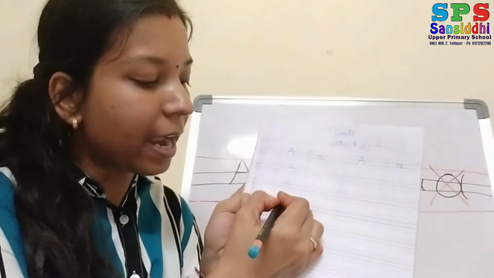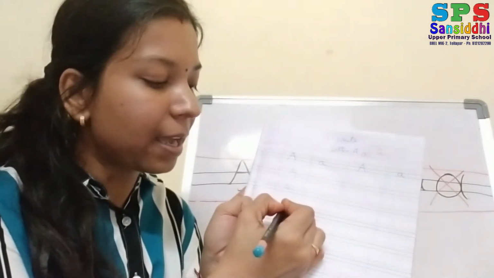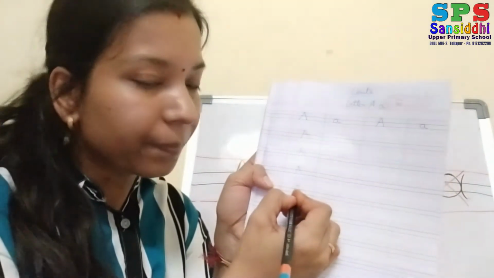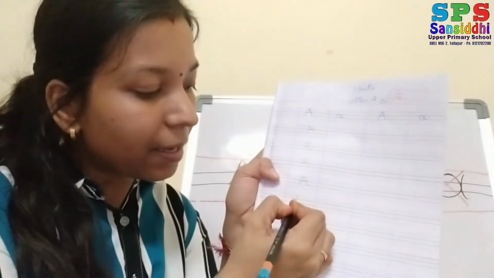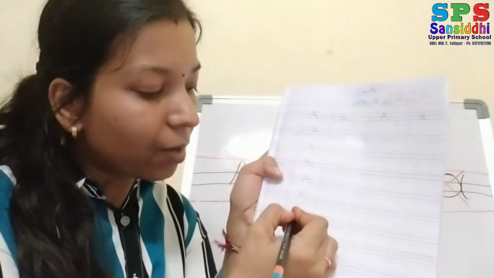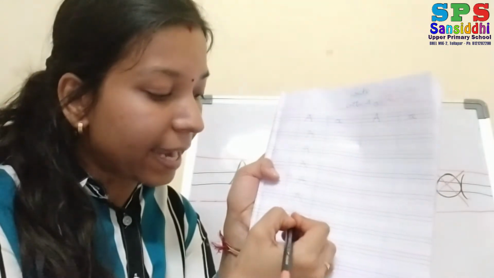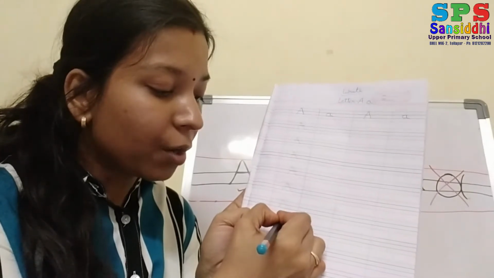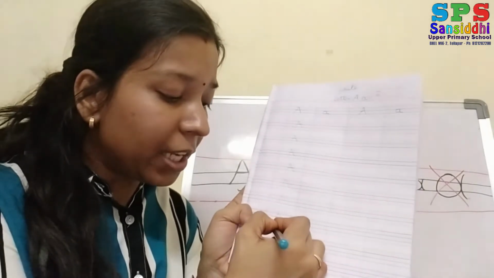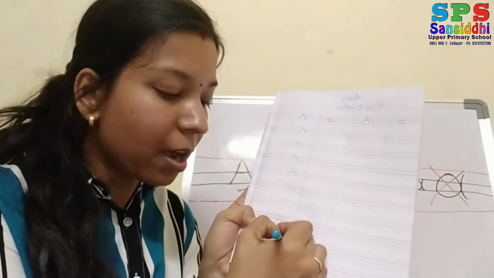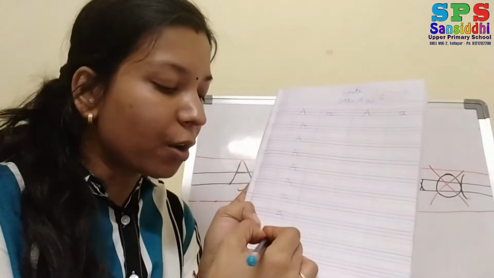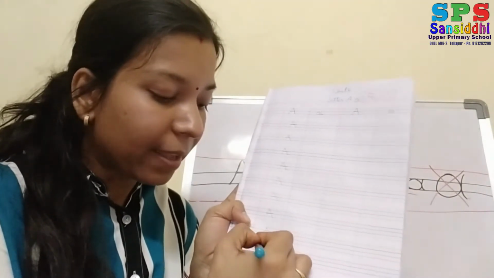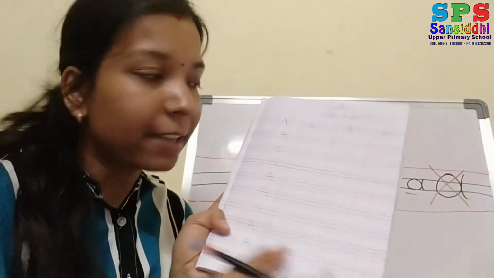You should not write out of the line. Capital A, capital A, capital A. Because now it's time to write within the line. Okay, if you write out of the line or here and there, the teacher will immediately cut the marks. She will put a cross. So you want a cross? No, you all are good children. So you have to write like this.